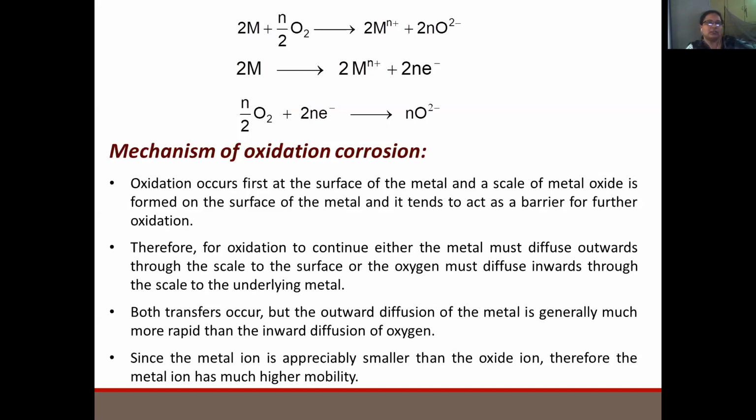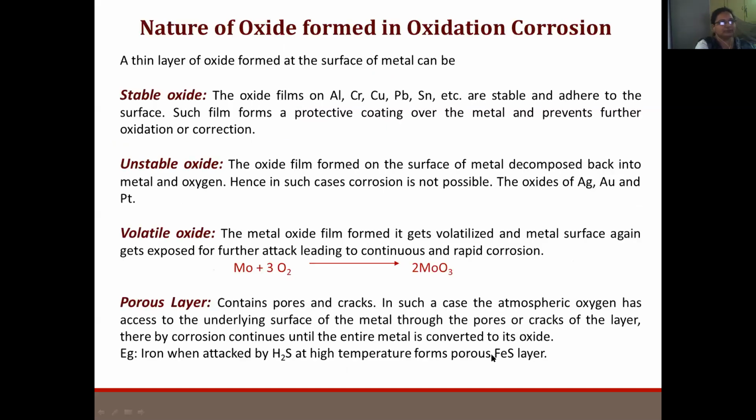Now, tell me, in the mechanism of oxidation corrosion, the oxygen can diffuse inside the metal, or the metal can diffuse outwards towards the oxygen. Which one takes place? Generally we might say oxygen diffuses inwards to form the metal oxide scale, but this is not what takes place. What happens is that the metal diffuses outwards to react with oxygen to form the metal oxide layer. This is because of the smaller size.